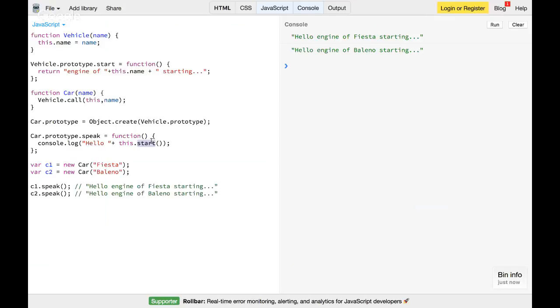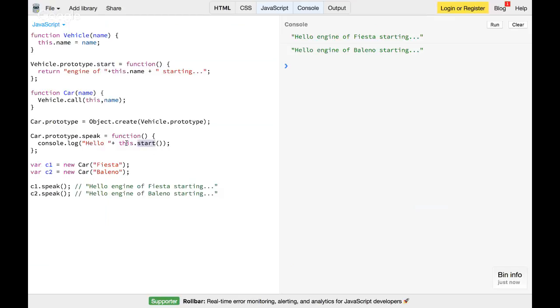because C1 has been created with new Car, and Car has the speak method but it doesn't have a start method. How does it get it? Because I linked Car.prototype equal to Object.create(Vehicle.prototype). So there is a link created between Car.prototype and Vehicle.prototype. So it goes up its prototype chain and gets the start method which is there in Vehicle.prototype,